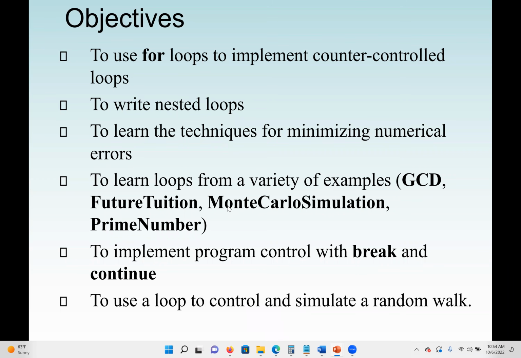Seems like we're almost at 11 o'clock now. Then we may implement programs with break and continue. Actually, I will go straight to this section for the theory. Then hopefully the examples here we may do as lab work next week on Tuesday.